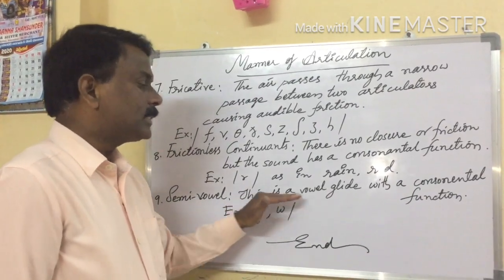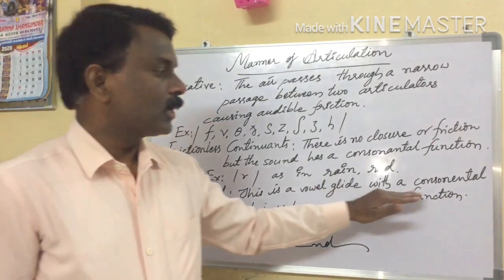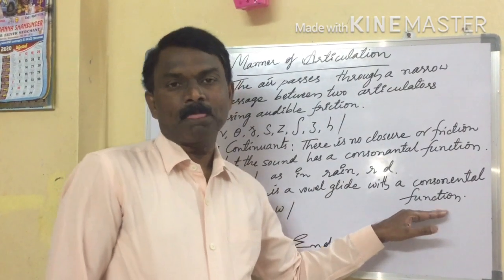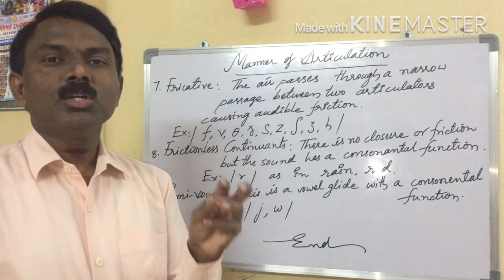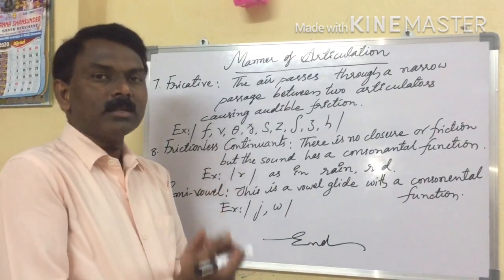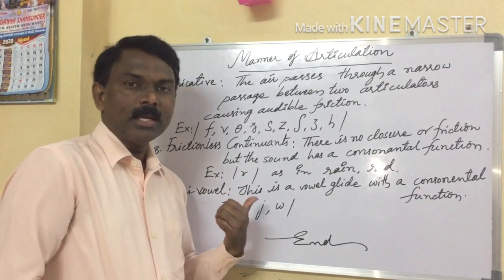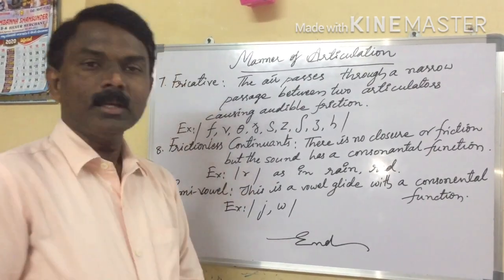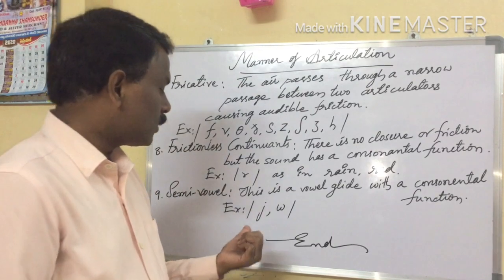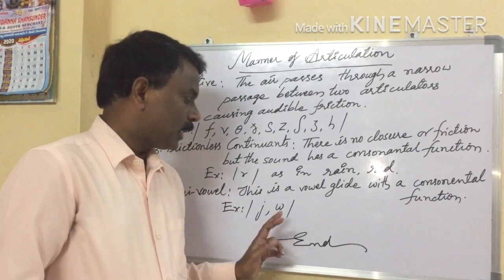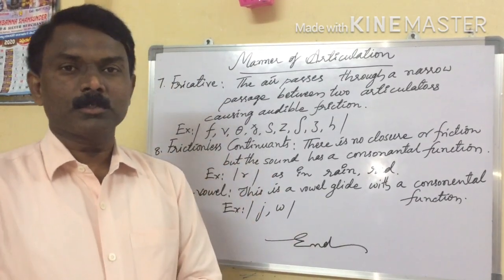That's why here this is a vowel glide with a consonantal function. These two sounds are doing consonantal function. What are the sounds? Ya sound and wa sound.